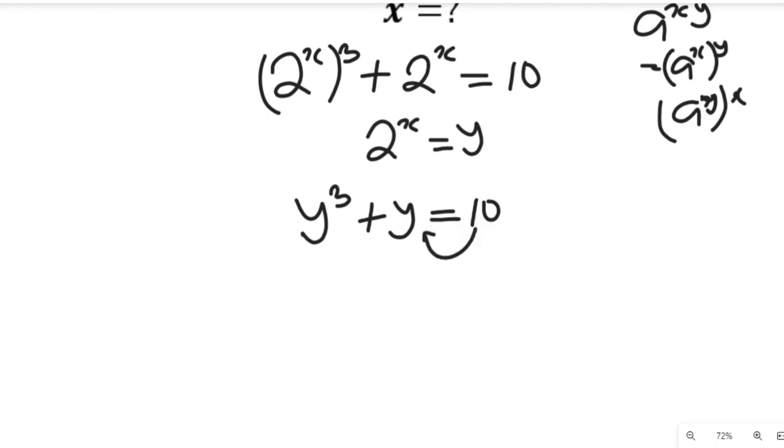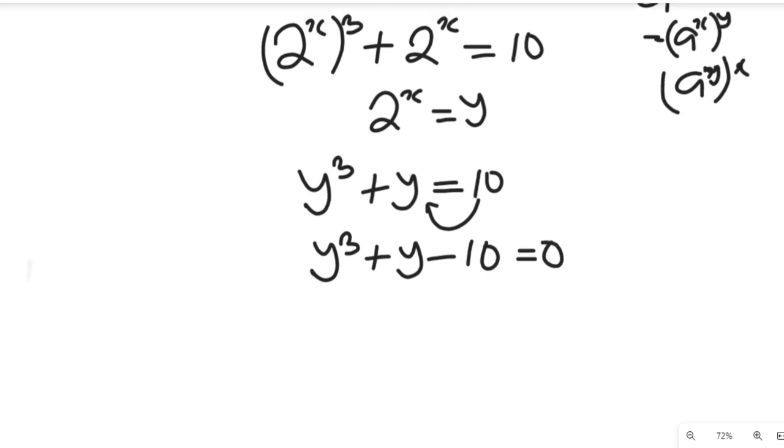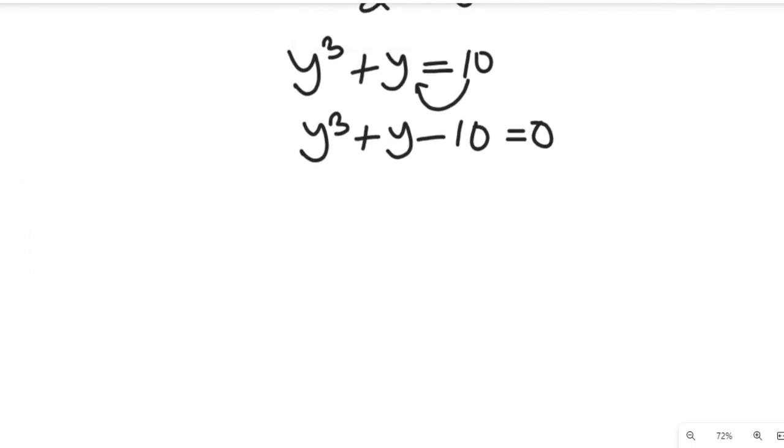It becomes negative because it has crossed the equality sign. So we'll have y to the power of 3 plus y minus 10 equal to 0. Now, because this has the power of 3, this is a polynomial equation,